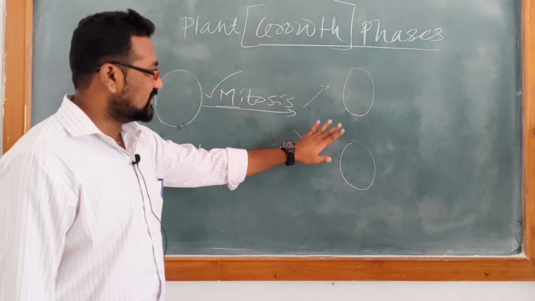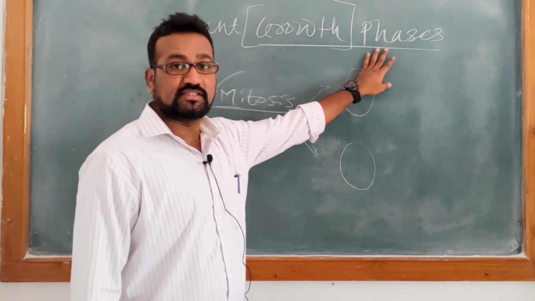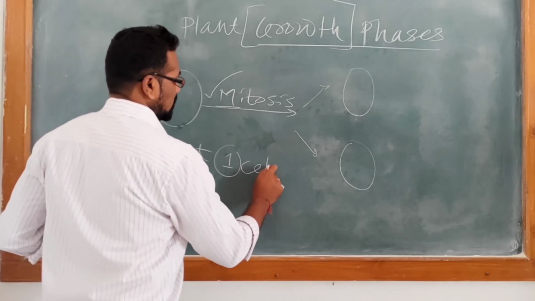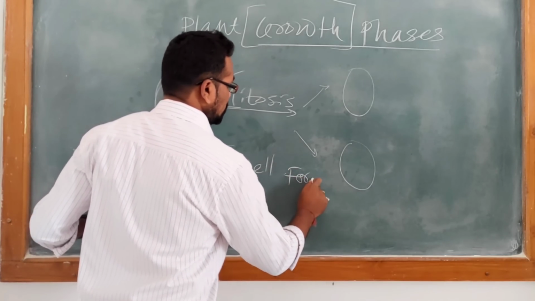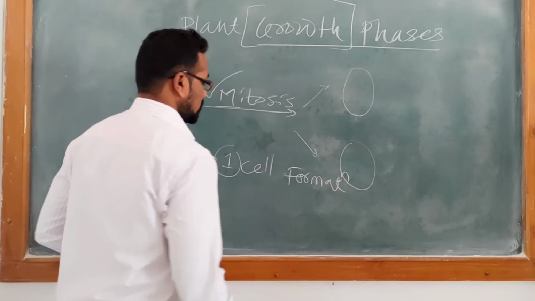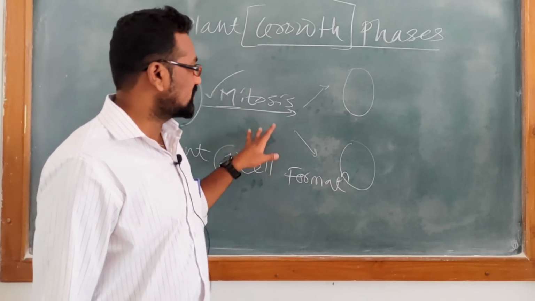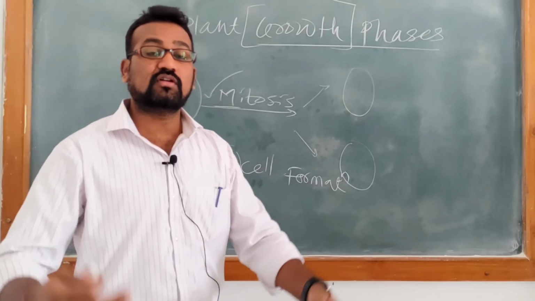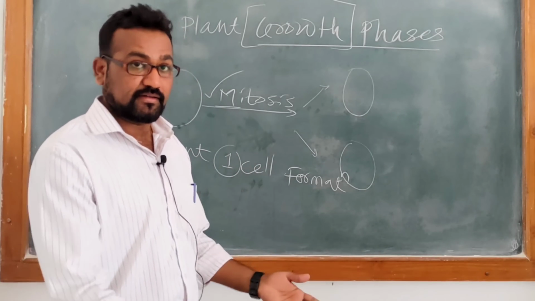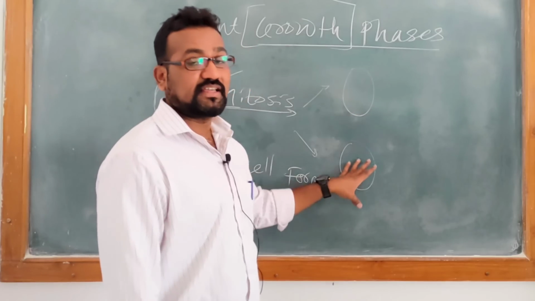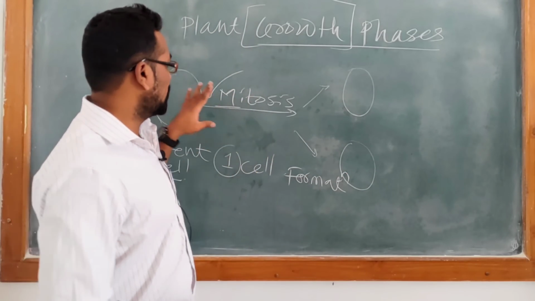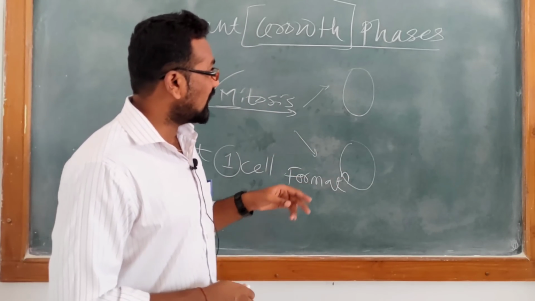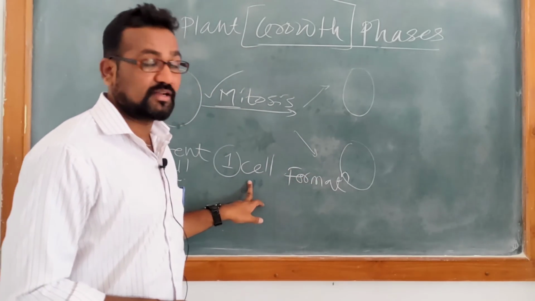So now we are talking about the phases of growth. The first phase is cell formation. In the first stage, cell formation, two daughter cells are produced from the parent cell. Means two daughter cells are formed. But the daughter cells are somewhat smaller compared to the parent cell with respect to size and weight.